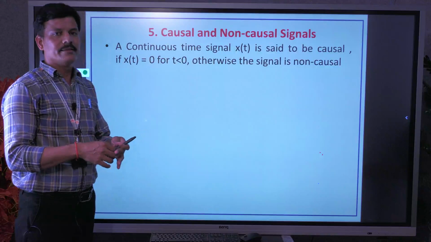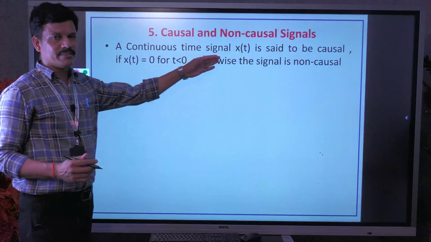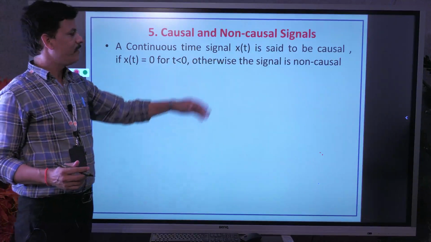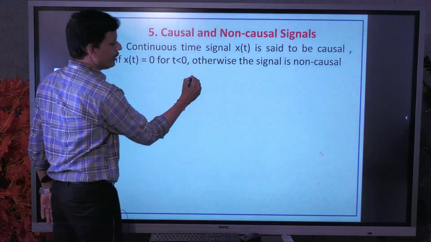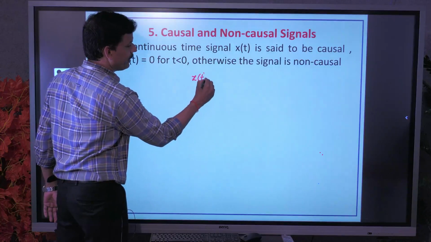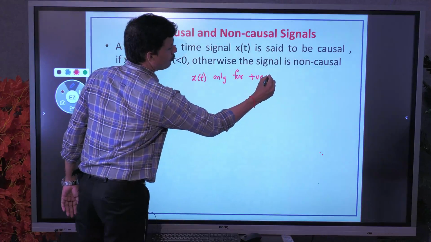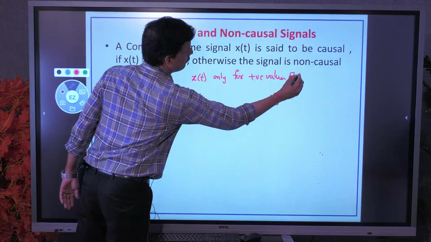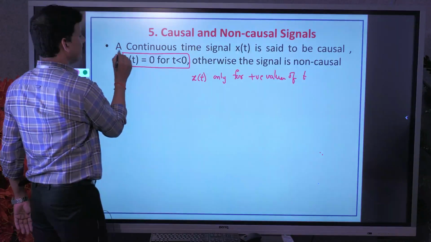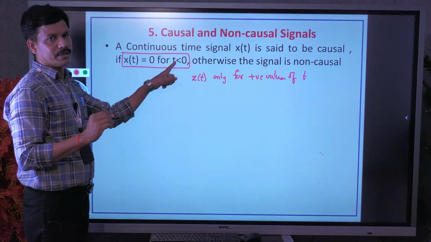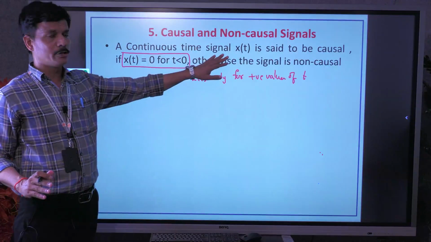The next classification is causal and non-causal signal. First, let us start with continuous time signal. x of t is said to be causal if the signal x of t is not defined for t less than 0. It means the signal x of t is defined only for positive values of t. That's the meaning of x of t equal to 0 for t less than 0. It means it is not defined for negative values of t. Then the signal is said to be causal.